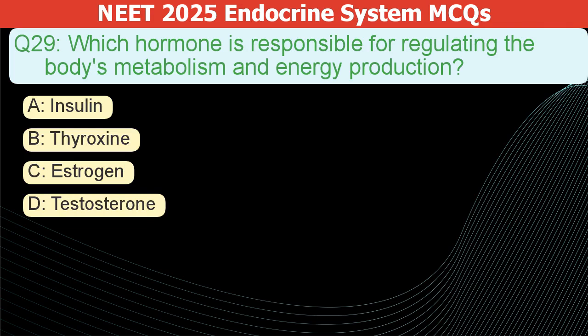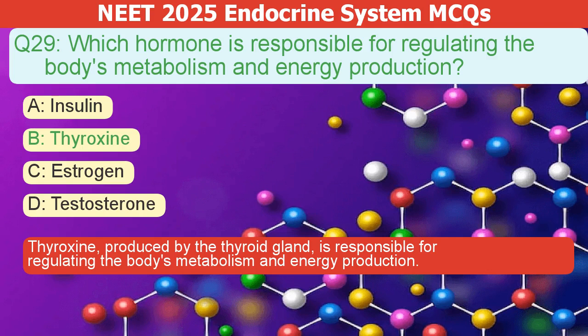Which hormone regulates the body's metabolism and energy production? A. Insulin. B. Thyroxine. C. Estrogen. D. Testosterone. The correct answer is B. Thyroxine, produced by the thyroid gland, is responsible for regulating the body's metabolism and energy production.